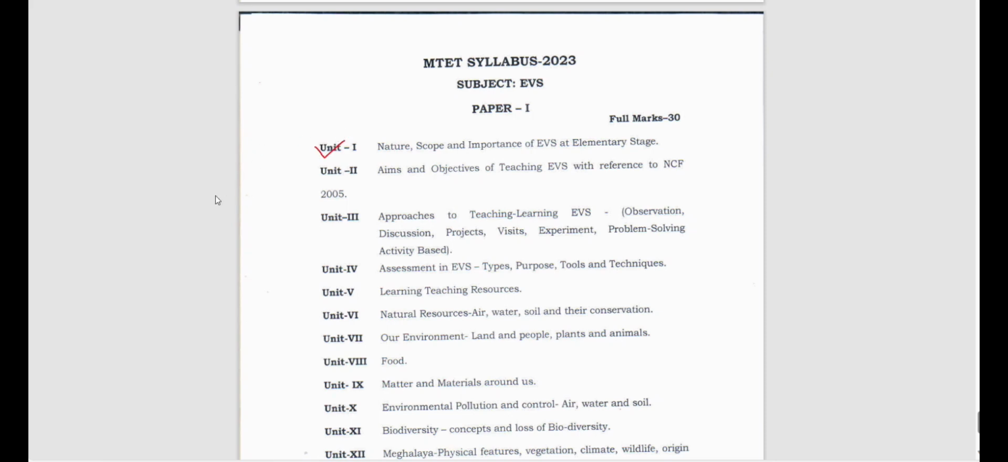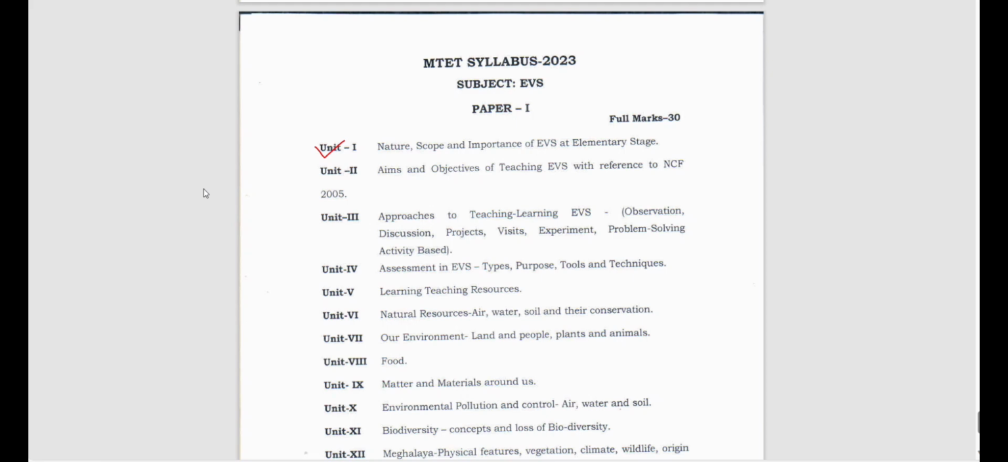First we have the nature, scope and importance of environmental studies at the elementary stage. We have to know what environmental studies is, and why it is so important that environmental studies is taken even up to graduation. People are taking the environmental studies subject in graduation as well. I myself studied environmental studies in my graduation time, right? I hope you also did.